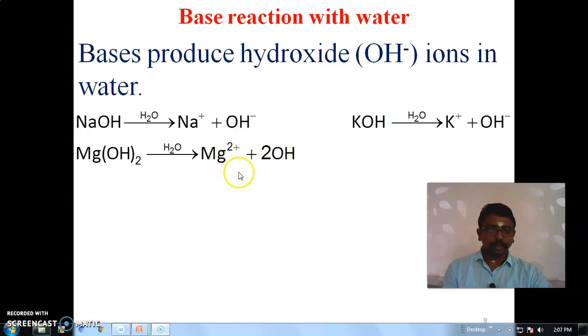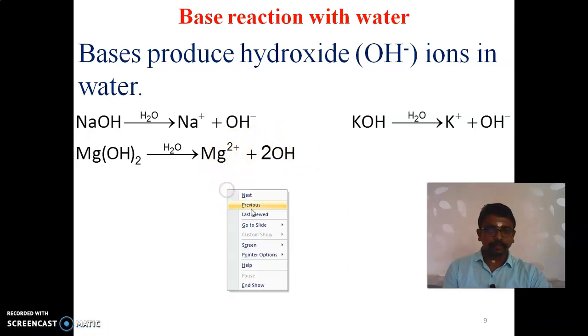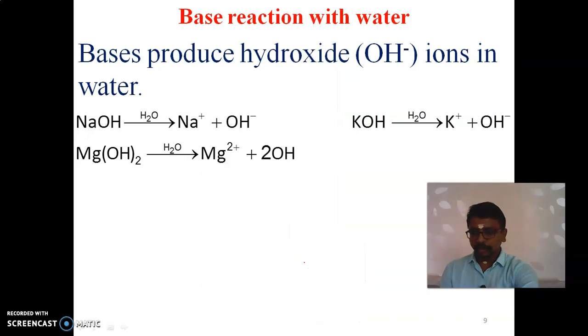One is the magnesium ion, that is Mg2 plus, where 2 plus indicates the valency, and the other is the hydroxide ion, OH minus, with the 2 coming at the top, so 2 molecules of hydroxide, that is 2 OH minus.